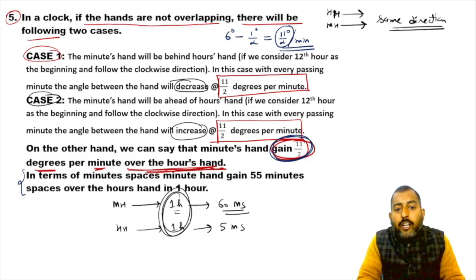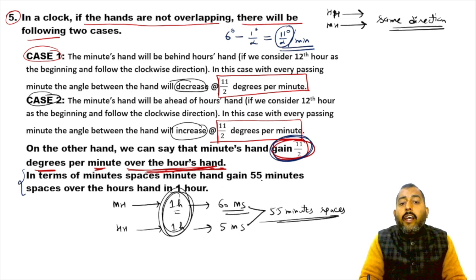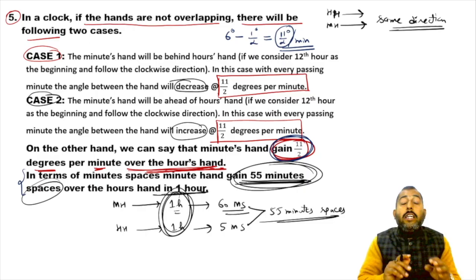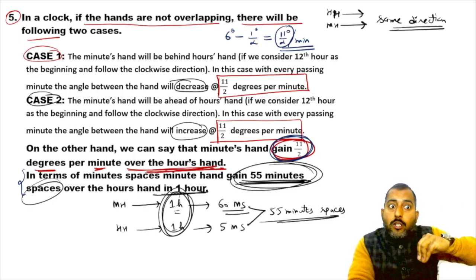So in a time duration of 1 hour, the minute hand covers 55 minute spaces extra as compared to the hour hand, and that is why we can say in every 1 hour, the minute hand gains 55 minute spaces over the hour hand. Okay, so these are some technical terms. Sometimes the examiner will ask these terms directly in the questions, so we must know them.